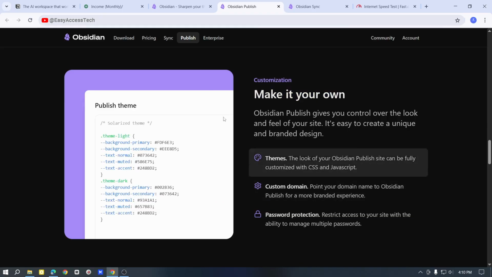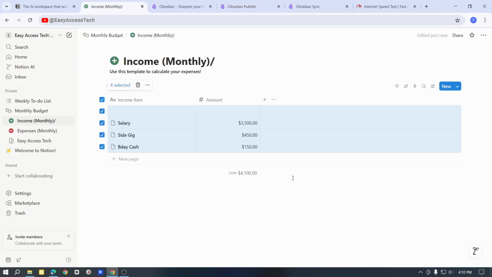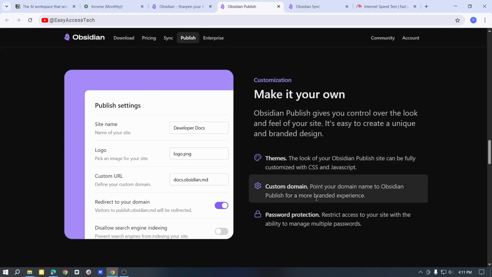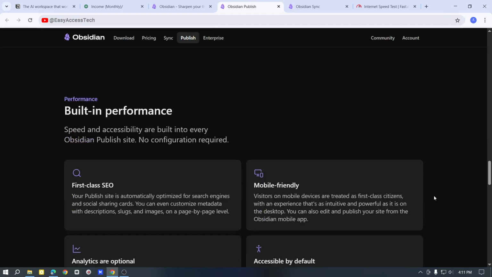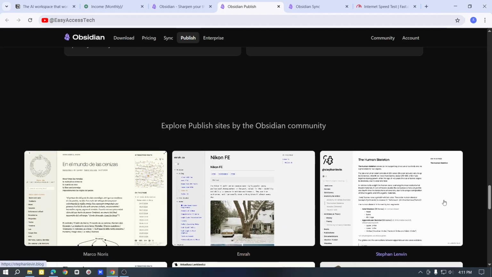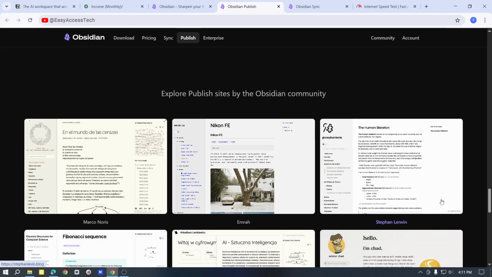So to compare, Notion is very easy to start and good for many people who want to organize work, school or life in one place. On the other side, Obsidian is better if you want a powerful tool to connect ideas and keep notes on your own computer. Now, your choice depends on what you want. If you want a clean, flexible and shareable workspace online, choose Notion. But if you want deep notes connection and full control over your files, Obsidian is the right choice.